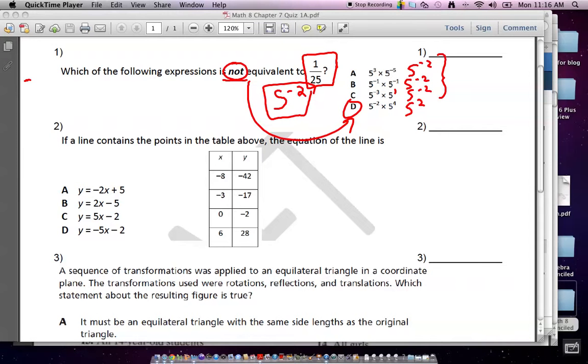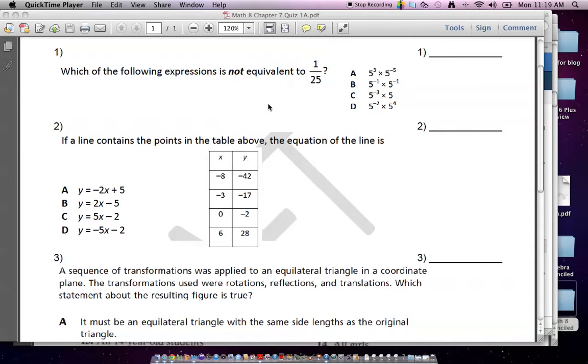This one's so confusing though, because how is it that 5 to the second power equals 25 and that's equivalent to it? And it says which one's not equivalent. Because this one is 5 to the positive 2. There's no reciprocal with 5 to the positive 2. 5 to the 2 is 25, not 1 over 25. Exactly.